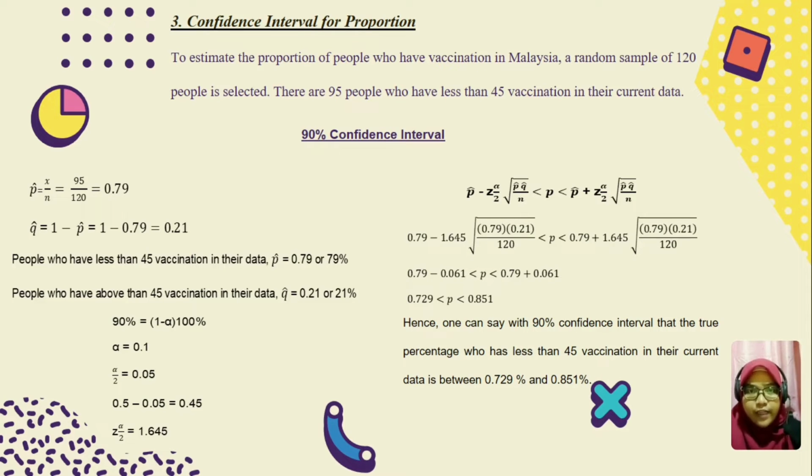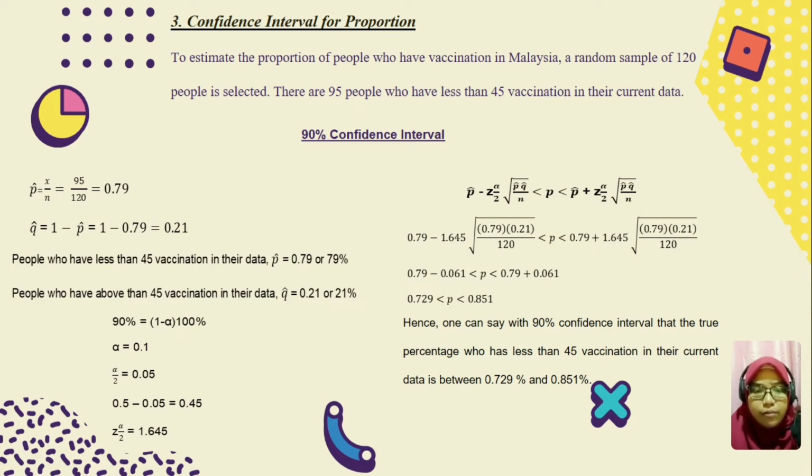First, we must find the p hat. The formula is x per n, and 95 divided by 120, and we get 0.79. And next we have to find the q hat, the formula is 1 minus p hat, and we get 0.21. And for the z alpha per 2, we get from the table 1.645. With that, we just substitute all the information into this formula. And the answer will be 0.729 and 0.851.